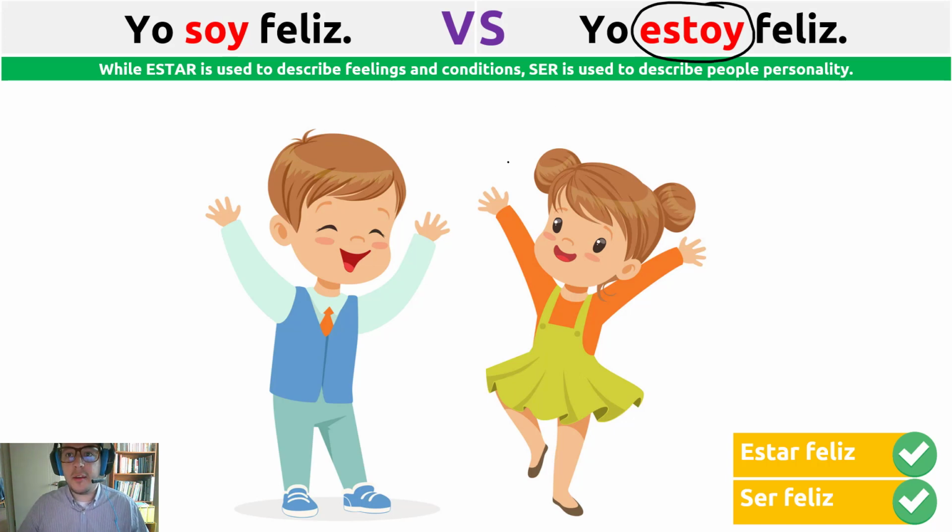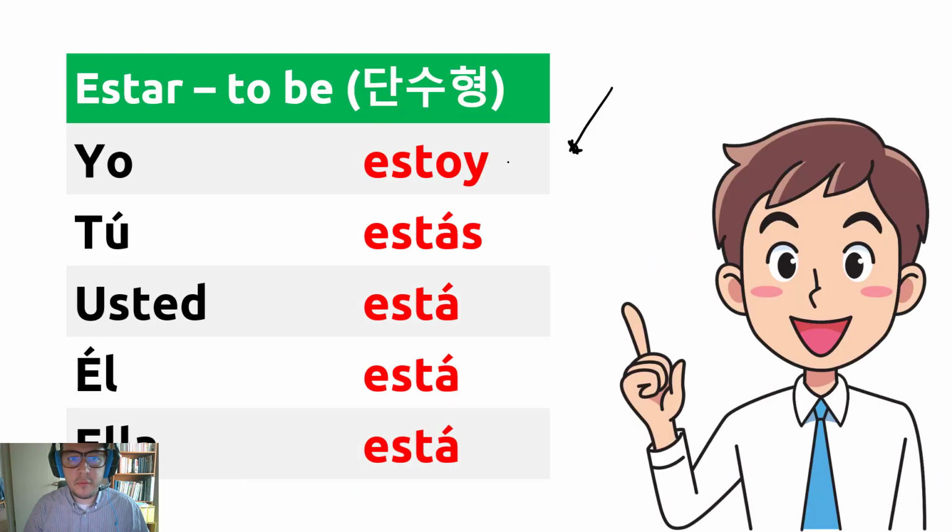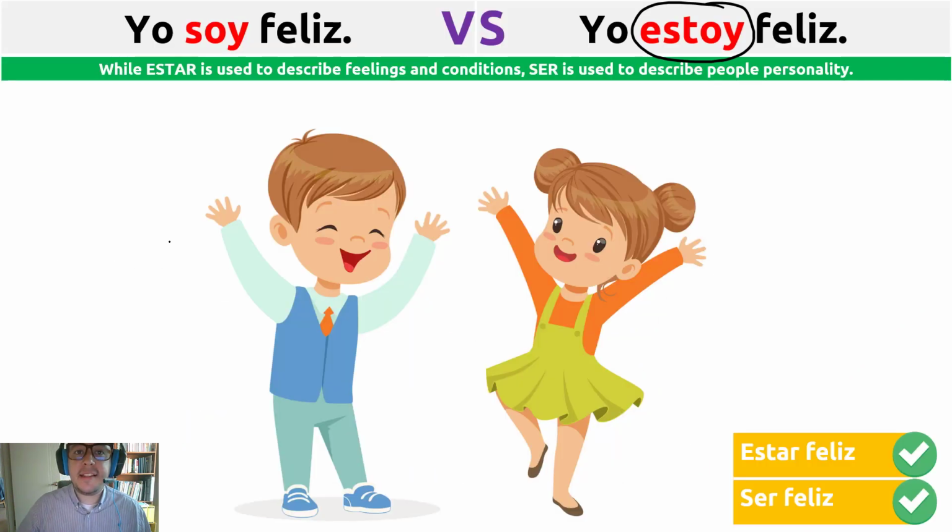I told you when we talk about emotion, when we talk about feeling, we have to use the verb estar. Yo estoy feliz, yeah, estoy. We learn here, yo am. Yo estoy, estar verb. However, guys, it is possible to use the verb ser. Yo soy feliz. But very important, there is a big difference between yo soy feliz and yo estoy feliz.